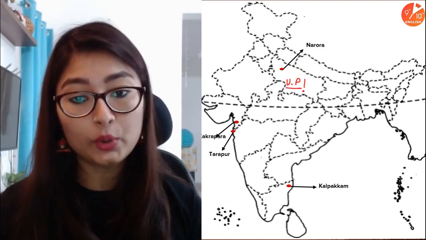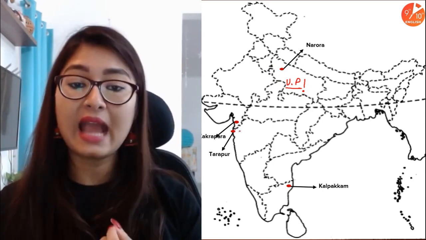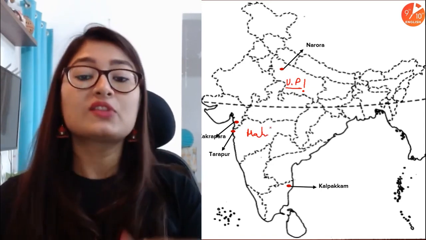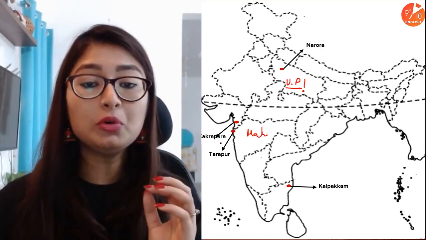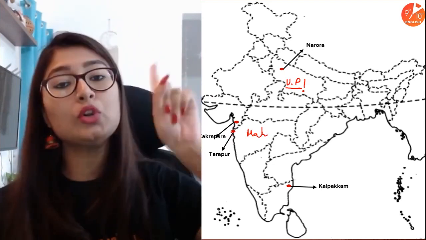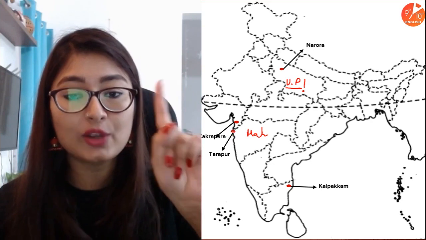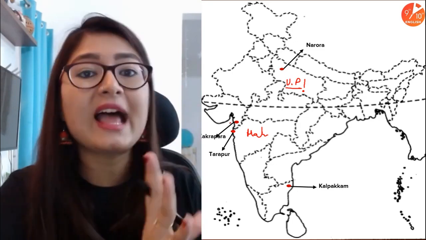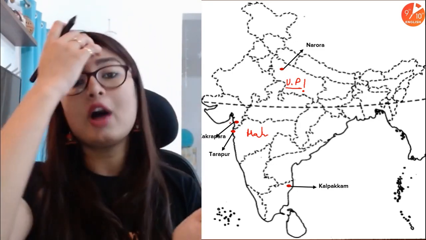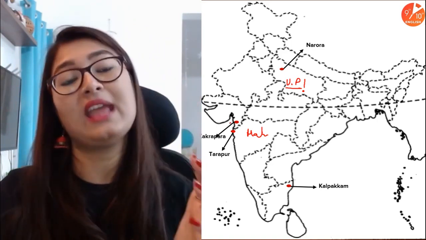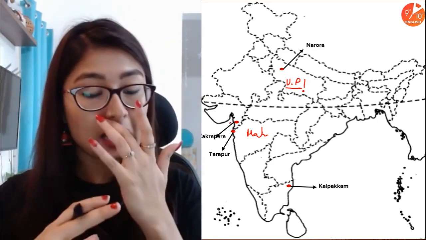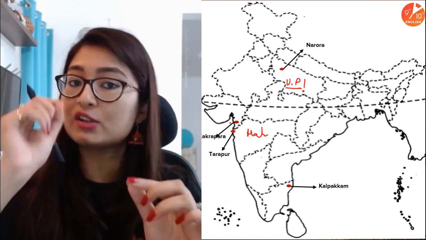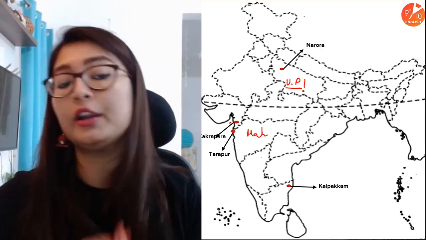Then we have Tarapur over here. Now Tarapur is actually, as you can see, in Maharashtra. Okay, so I'm just going to write Maharashtra. So this is in Maharashtra towards the absolute northwestern corner, right below the corner is where you're going to mark Tarapur. So associate Tarapur with the northwestern corner, not the northwestern side or edge, the exact corner of Maharashtra, and that is where we have Tarapur. Now guys, this is right below the boundary of the border of Gujarat and Maharashtra. It's not on the border, it's just a little below it in the corner only.